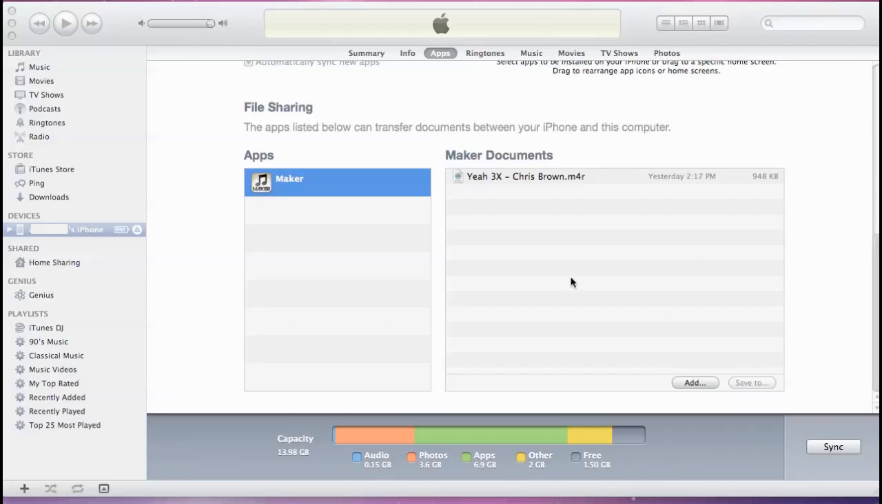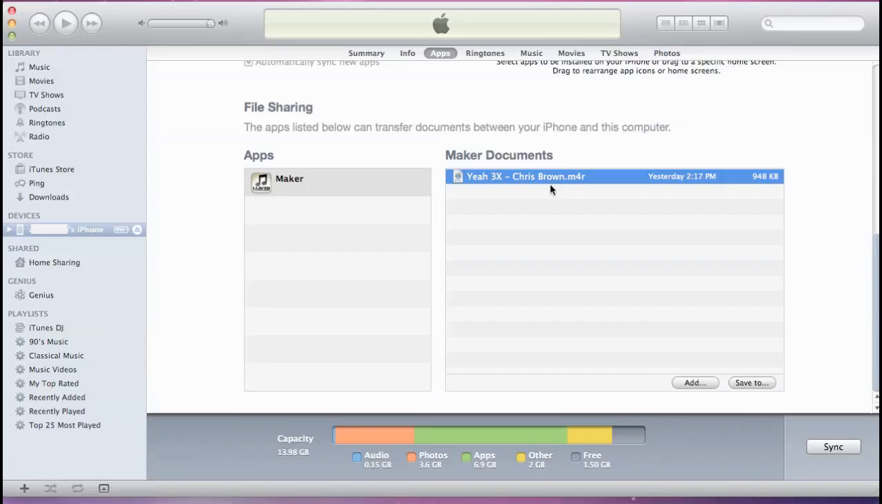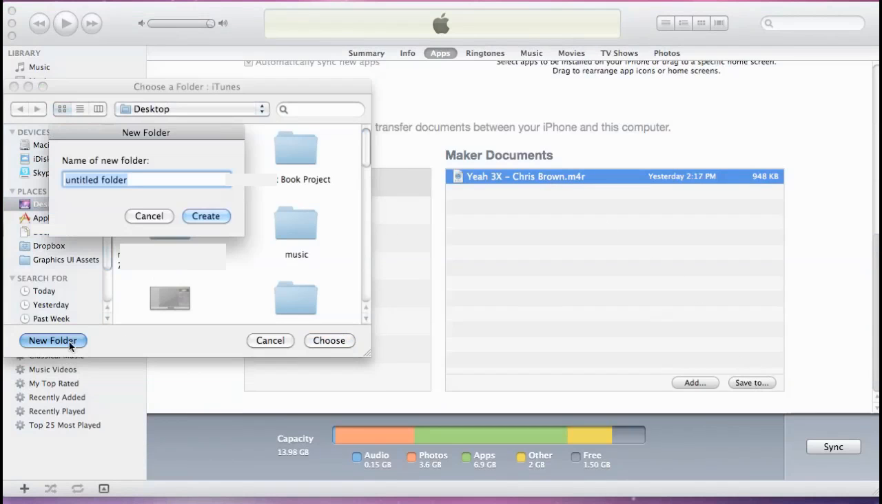You will see your new ringtones on the right. Select your ringtone, then click the button Save To on the bottom. Let's create a new folder on the desktop called My Ringtones.